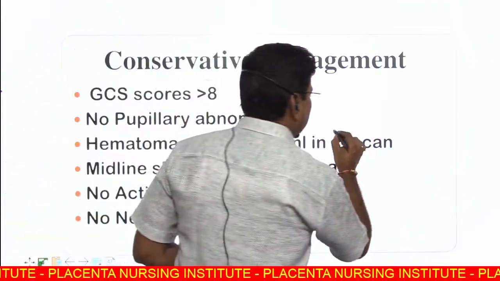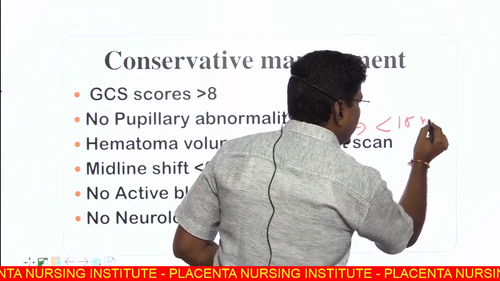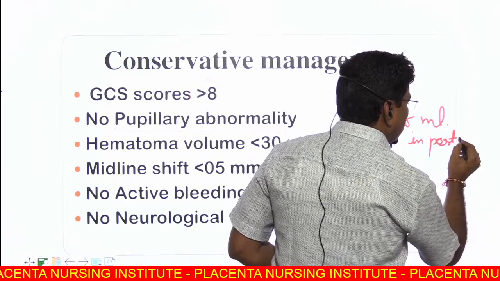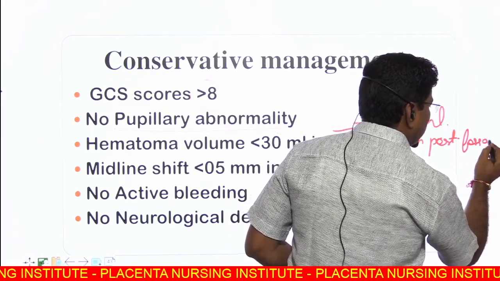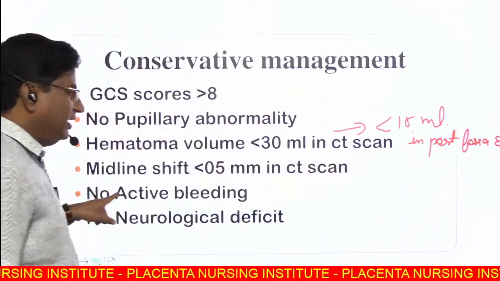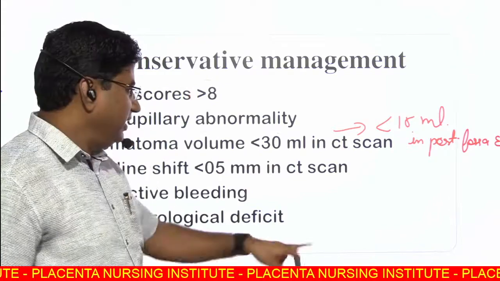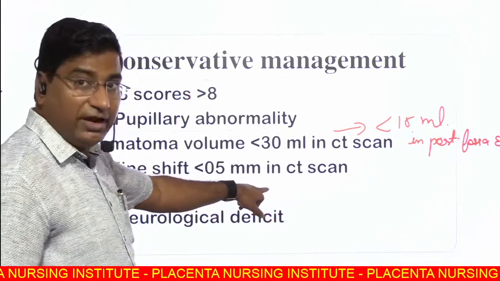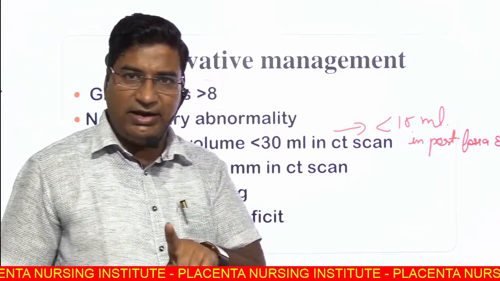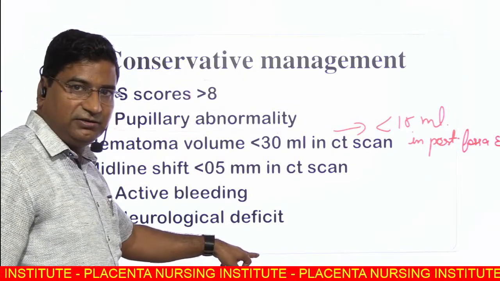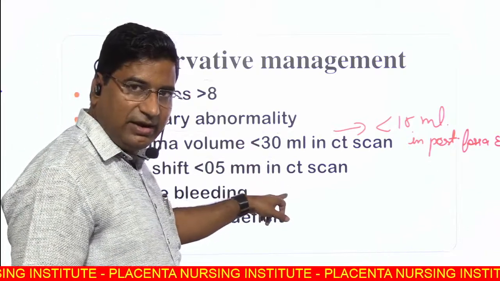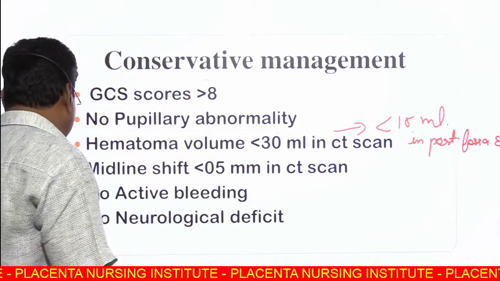Write down, less than 15 ml in posterior fossa EDH, less than 15 ml. Midline shift less than 5 mm in CT scan, less than 5 mm. Then you go for conservative. No active bleeding, no swirl sign in CT scan, no neurological deficit. Patient having no neurological deficit with less than 30 ml volume and midline shift less than 5 mm.